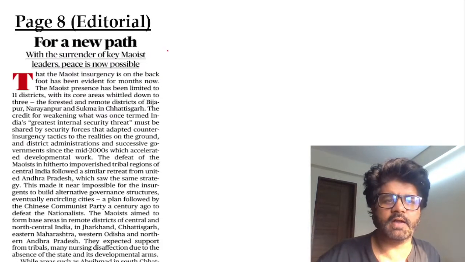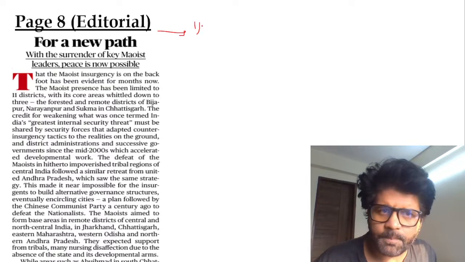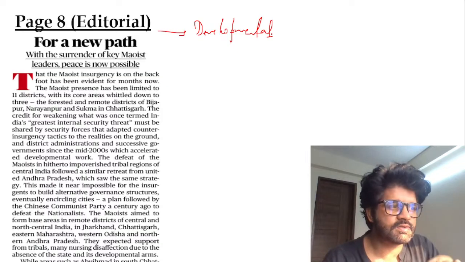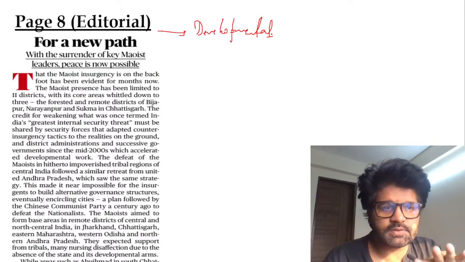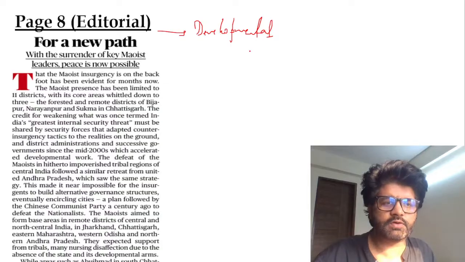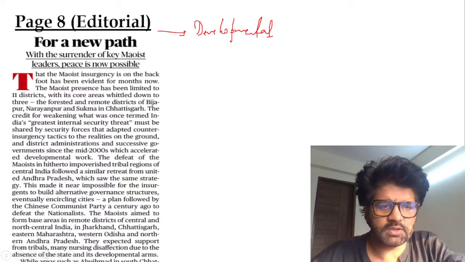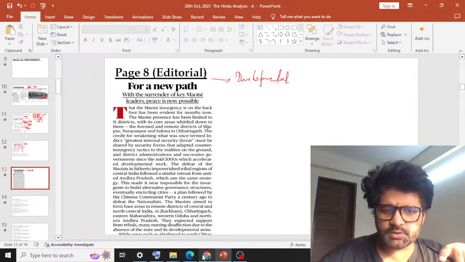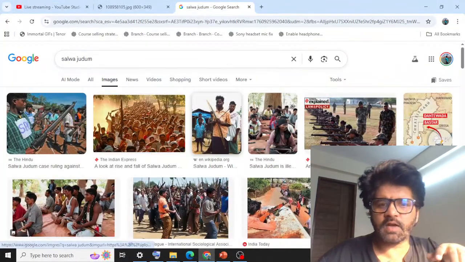You can understand why, this editorial will talk about it. The developmental impact has been felt by these people. And then there are some very interesting observations given by this editorial. It talks about a movement which was launched in Chhattisgarh around 2005, which was known as Salwa Judum. The Salwa Judum movement.